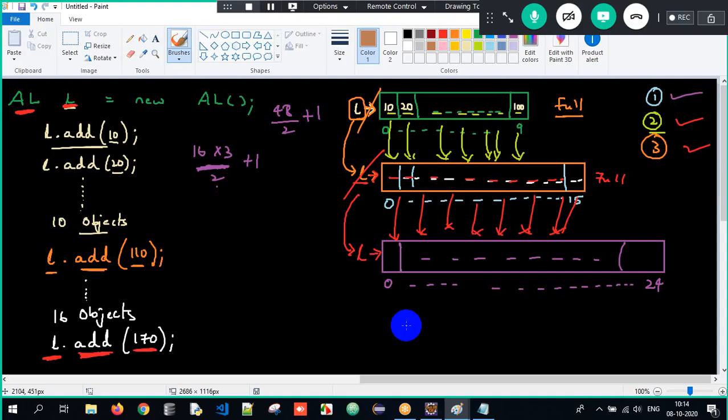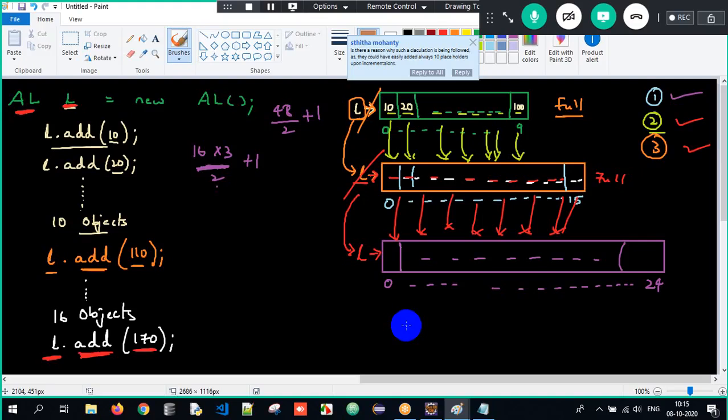Step number 2, all the objects from the old array get copied to the newly created array. And then the reference, which was pointing to the old address, now starts pointing to the new array. The old array is garbage collected. It has done its job. So this is what happens when we create an object of ArrayList, and this is how the working of ArrayList happens.